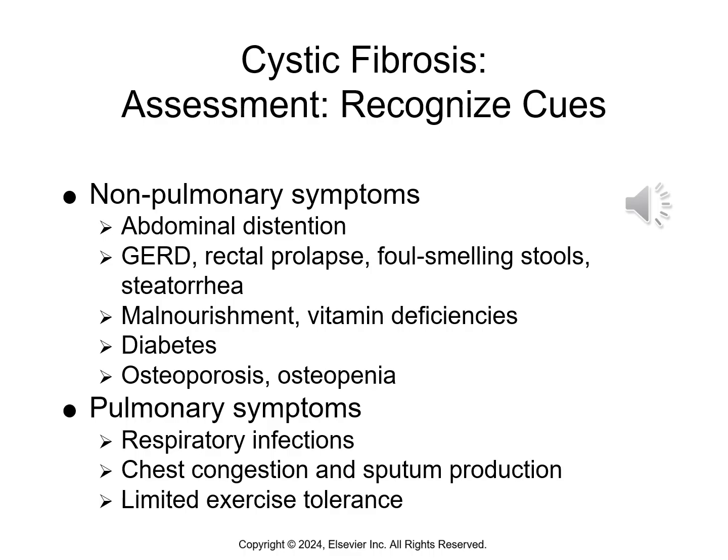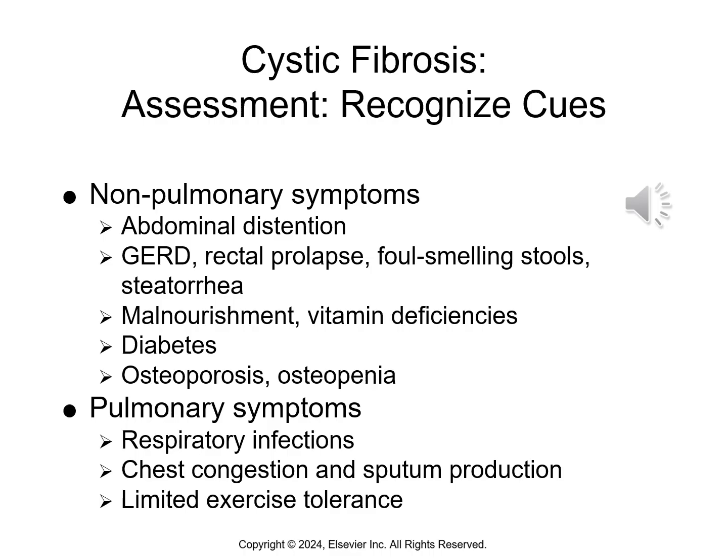So how does this patient present? From their non-pulmonary symptoms, they have abdominal distension. They can have GERD or gastroesophageal reflux disease, rectal prolapse, foul-smelling stools, or what's called steatorrhea, which is fatty stools, malnourishment, vitamin deficiencies, diabetes, osteoporosis, and osteopenia.